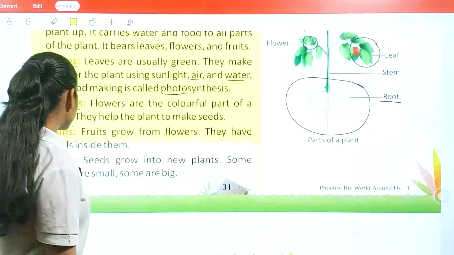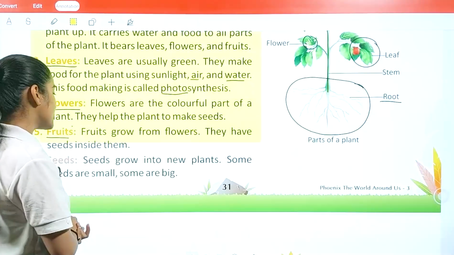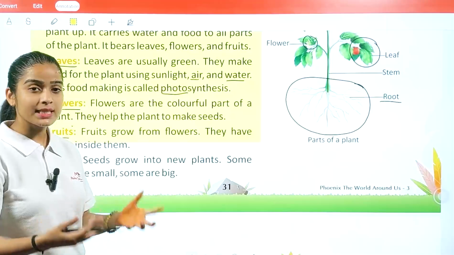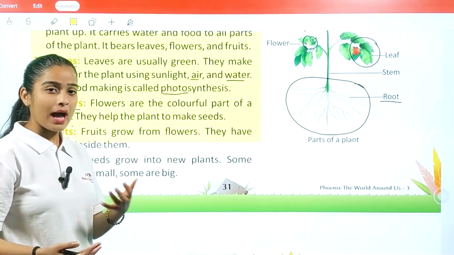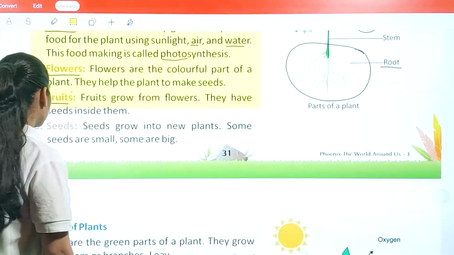Okay. Next, we have fruits. Fruits grow from flowers, and they have seeds inside them. So we already understand that the fruit's function is also providing seeds, and fruits are very tasty, like mango, apple, banana, right? Which is healthy for us also.